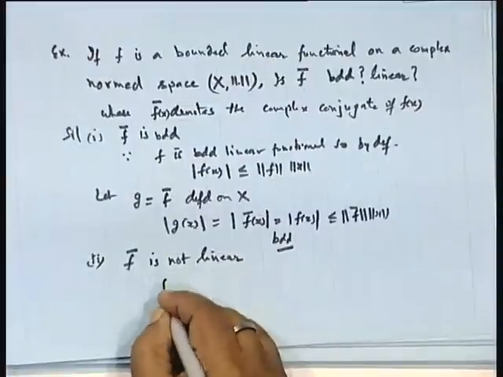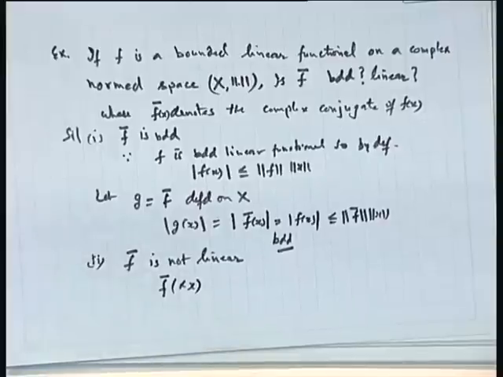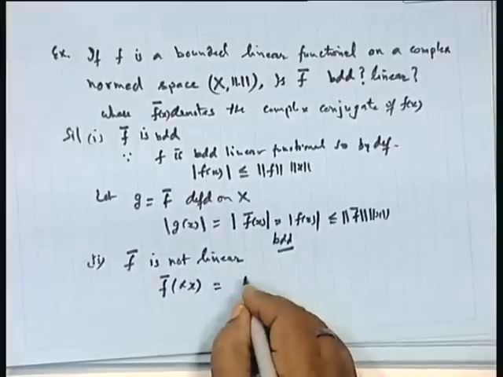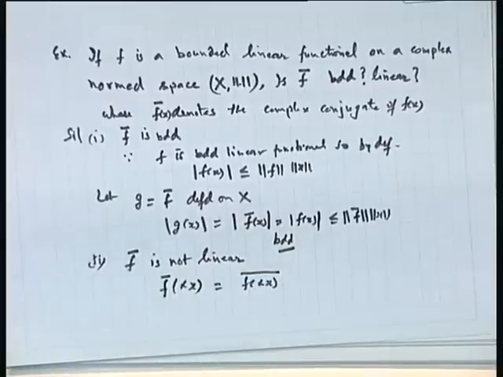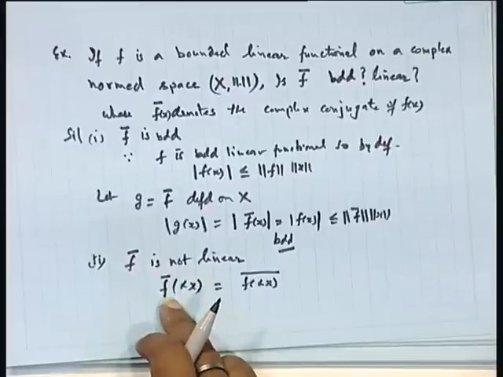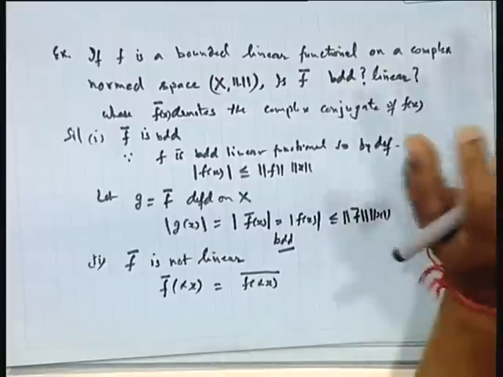So, I take f bar of alpha x. Now, is it the same as alpha times x conjugate? Basically, f bar means a function f defined on some point and then taking the conjugate, that is the f bar.